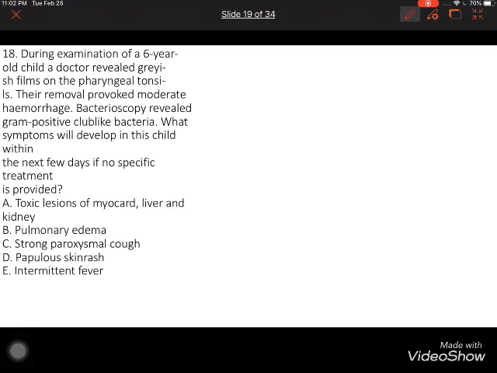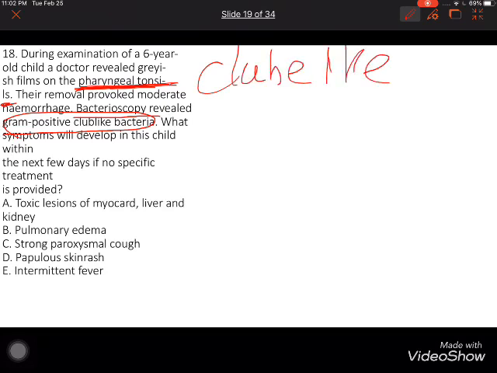In this question, we read: during examination of a 6-year-old child, a doctor revealed pharyngeal tonsillitis, and bacterioscopy revealed gram-positive club-like rods. Club-like, first of all, refers to what? Bacteria called diphtheria.